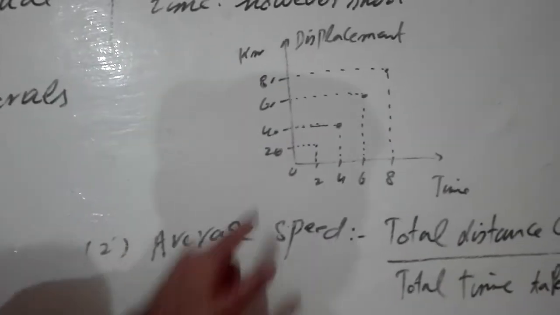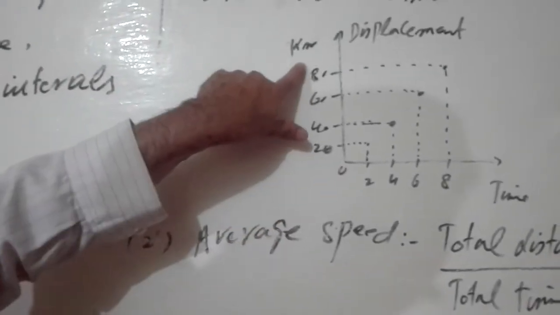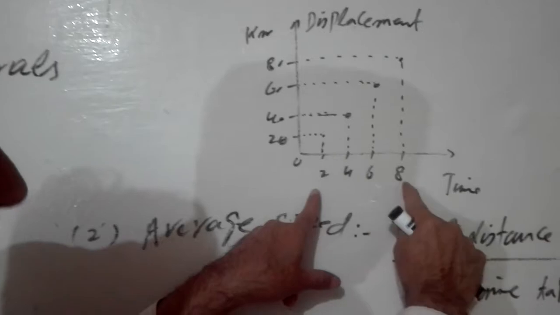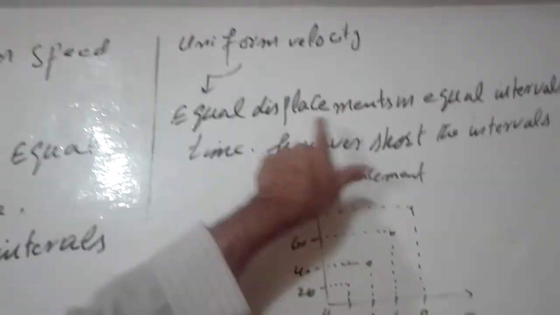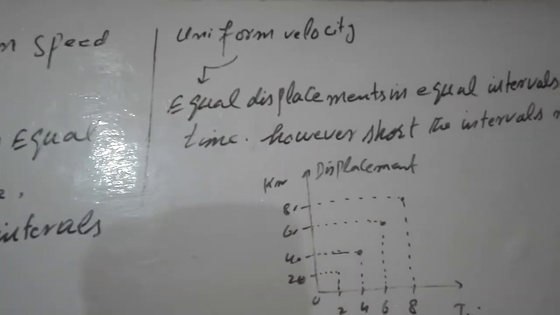Equal distance. 40 minus 20, again 20. 60 minus 40, again 20. 80 minus 60, again 20. So notice now the equal distances in equal intervals of time. So that's why this is known as uniform velocity. This kind of velocity is known as uniform velocity.